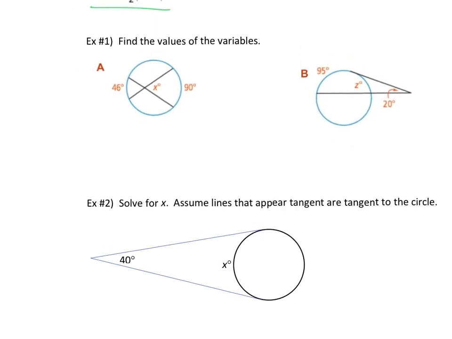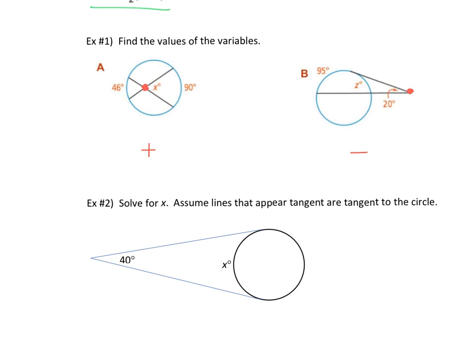So here's what I want you to see on this first one. Notice this. For letter A, the point is inside the circle. For letter B, the point where the 2 lines meet is outside the circle. So what you should right away say is, because this is inside, I know I'm adding. Because this is outside, I know I'm subtracting. And then what you need to think about is, where do all of your pieces fall?